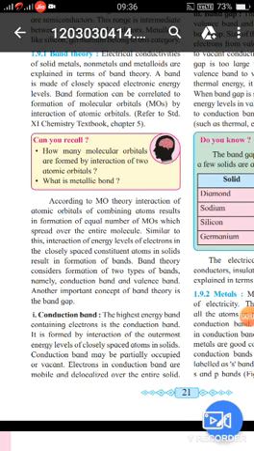The highest energy band containing electrons is the conduction band. It is formed by interaction of the outermost energy levels of closely spaced atoms in solids. The conduction band may be partially occupied or vacant. Vacant means that in the conduction band there are no electrons. Electrons in the conduction band are mobile and delocalized over the entire solid.